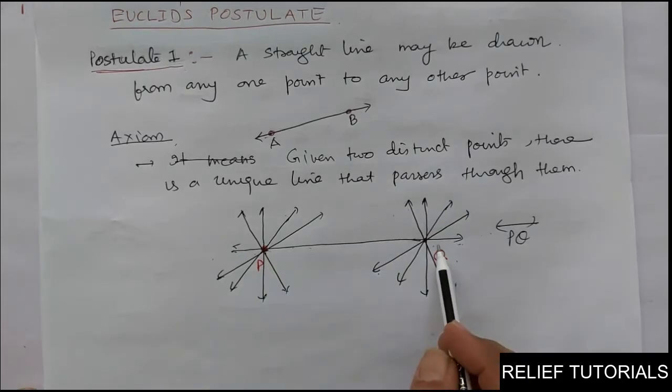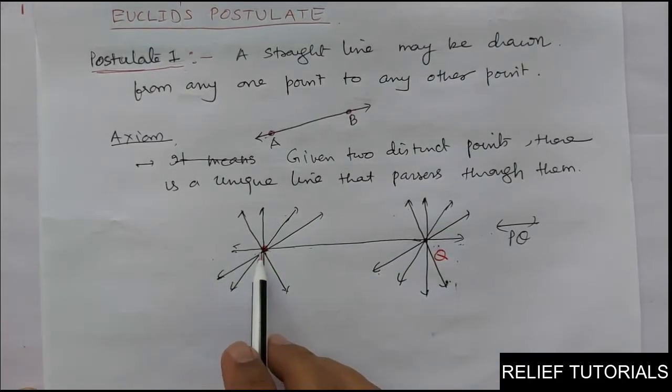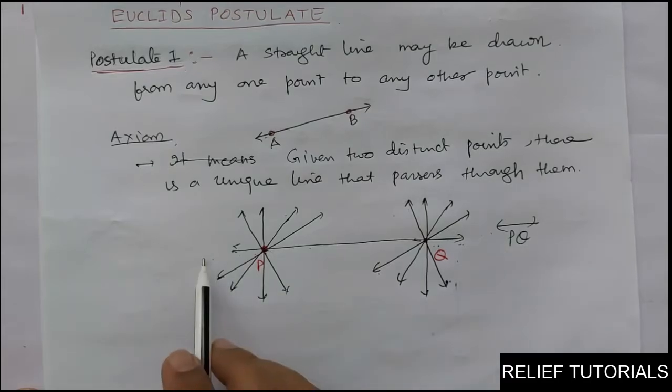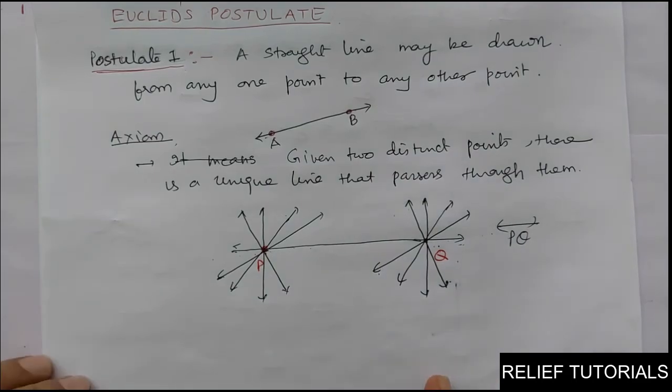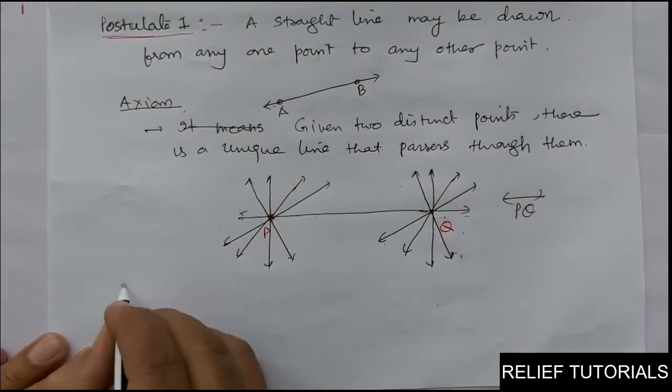Given two distinct points, there is a unique line passing through them. So only one line can be passed at a time through two distinct points. Clear? So this is postulate 1. Now we will discuss postulate 2.